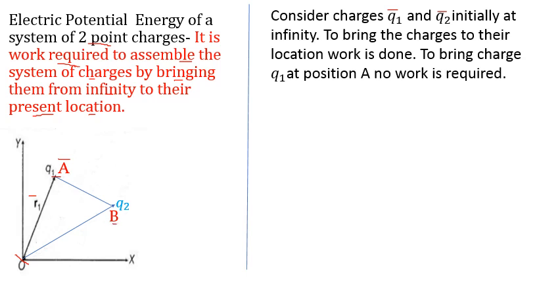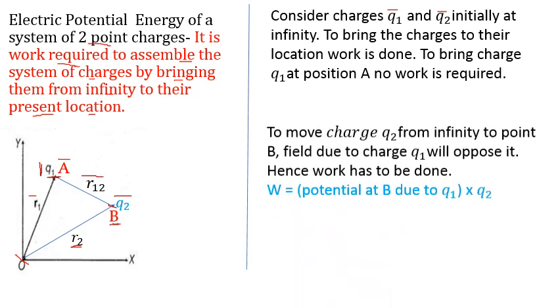Now as q1 is brought very easily, we have to bring q2 from infinity to the point B, which is at a distance r2 from the origin. To bring this charge q2 and locate it at B, some work is done against the field produced by q1. So we have to find that work done. And one more point, the distance between the two charges q1 and q2 is r12.